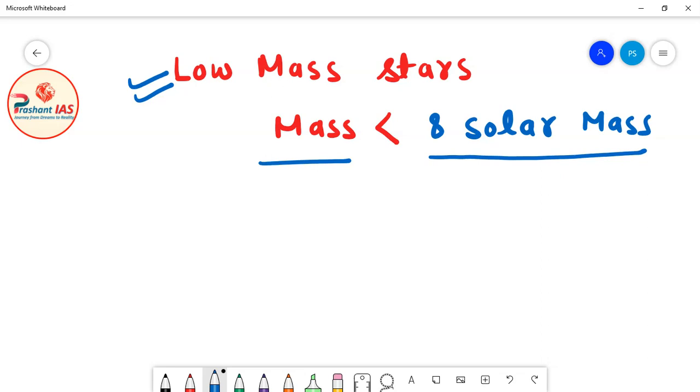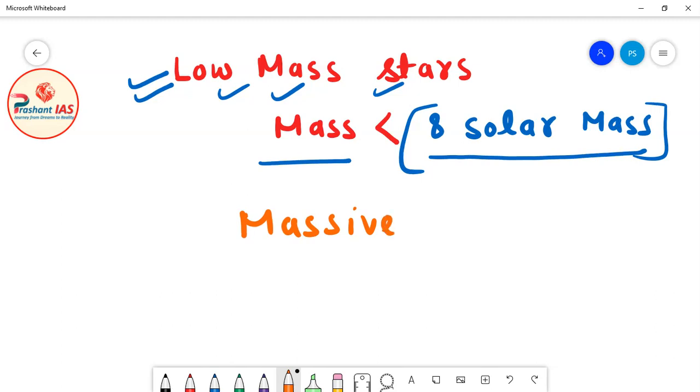Now friends, in the next class, I will teach you about the story of the massive stars, meaning the stars whose mass is higher than 8 solar masses, much higher than this. The story of the massive stars is much more interesting as compared to the story of low mass stars, and it is also very exciting. So please be prepared in the next class, where I will teach you about the massive stars whose mass is more than 8 solar masses.